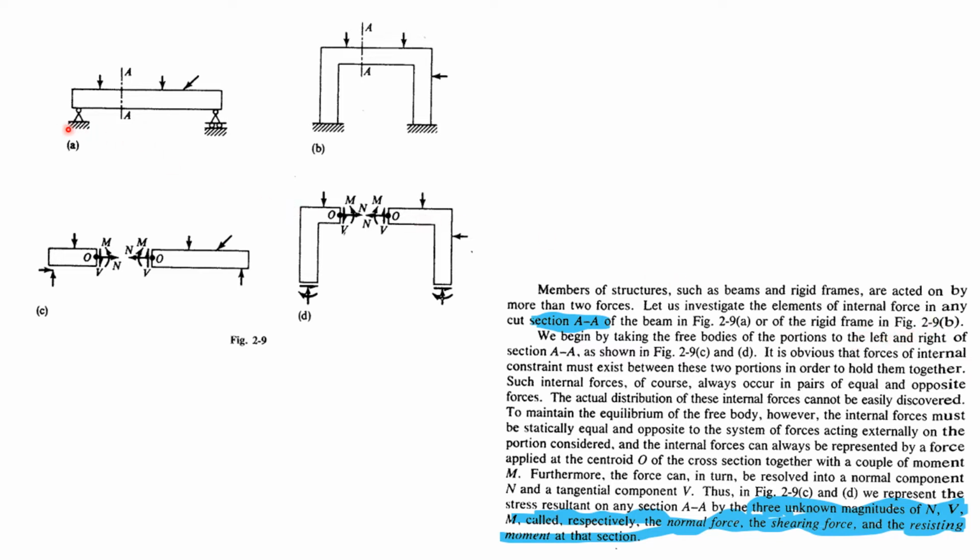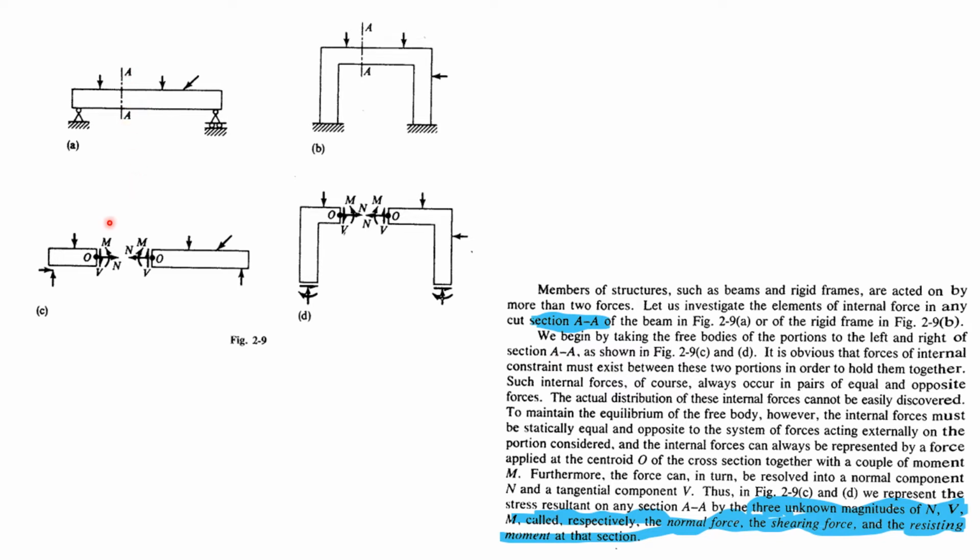That means this is the beam, this is the frame. At this cut section, we are going to investigate the elements of internal forces. If I take a cut at section A, let us see it like this. We begin by taking the free bodies of the portions to the left and right of section A.